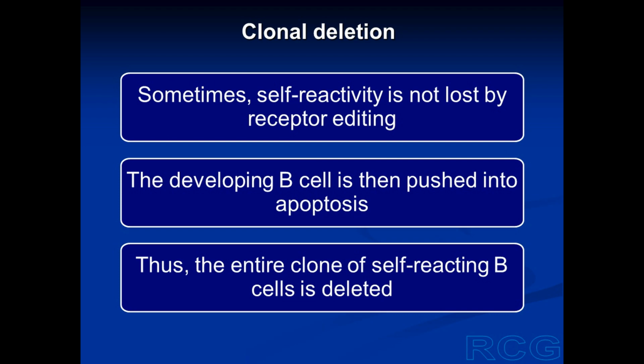In spite of receptor editing, self-reactivity is not lost. The cell continues to recognize the self-antigen. In such a situation, the developing B cell is pushed into apoptosis, programmed cell death. So the entire clone of self-reacting B cells is eliminated or deleted, and this is known as clonal deletion.